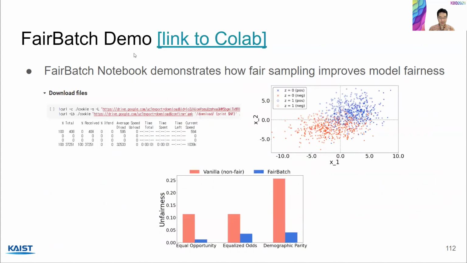And you can try out FairBatch using our demo by clicking this link to a Colab. The FairBatch notebook demonstrates how fair sampling improves model fairness. It consists of three parts. One is the data downloading. The second is the generation of biased data. The third is comparing FairBatch with another non-fair baseline using three fairness measures.